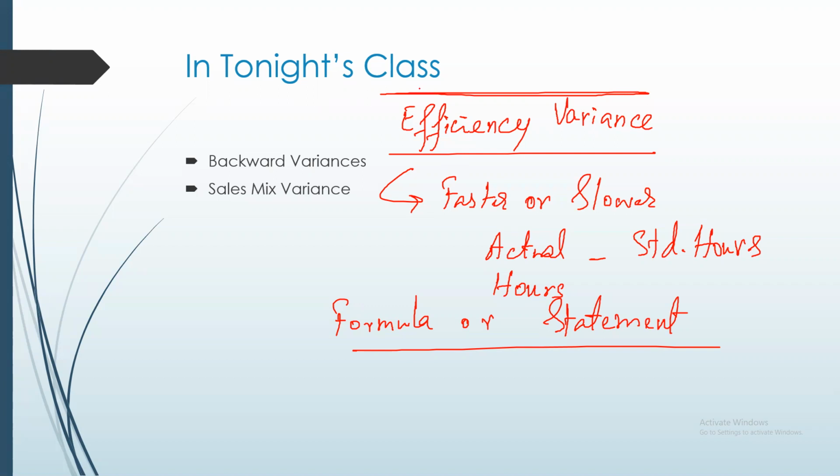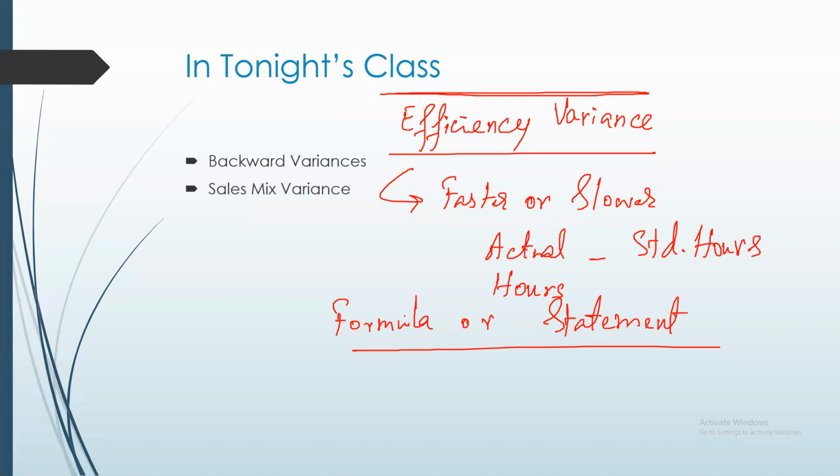Whether they have worked faster or slower also looks at hours worked. Yes, you seem to have a good understanding. Both of you, I have received two answers for the efficiency variance question, and both of you seem to have a good understanding. Good answers. Okay then.